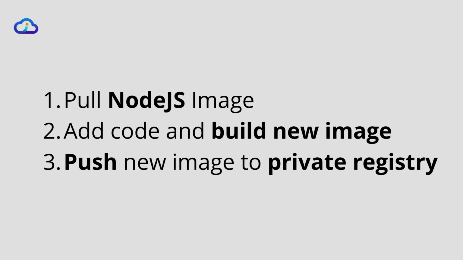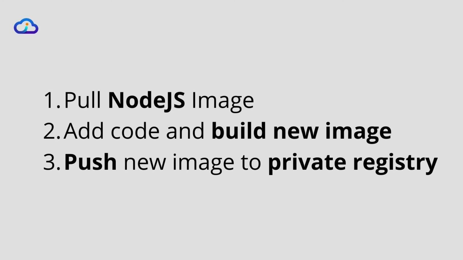Now what you can do is pull this Node.js Docker image, add your developed Node.js code on it, and then build and push it to your private container registry. Now all the authorized users can pull this image with their own authentication method, and they just need to pull this image and run it in their system.